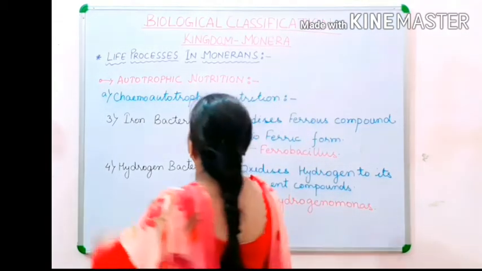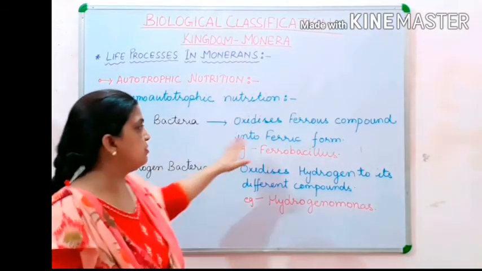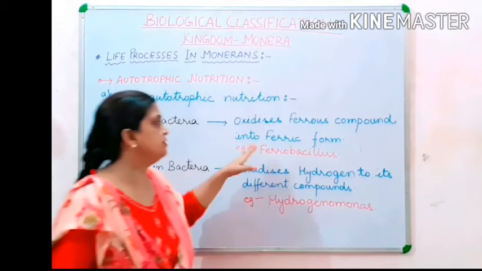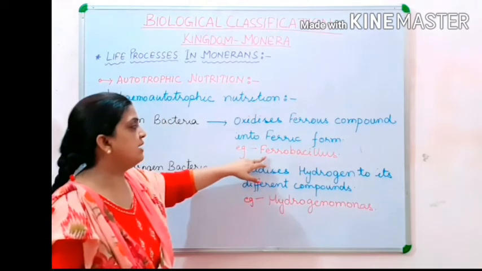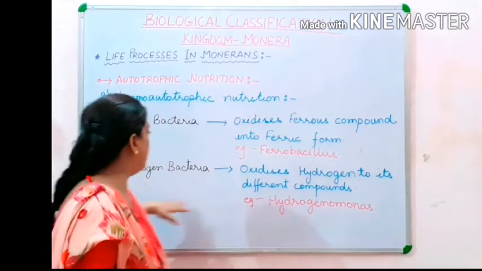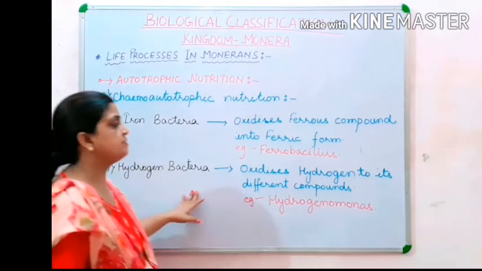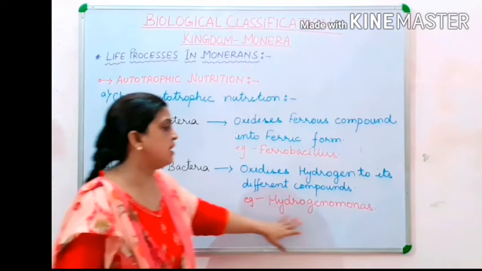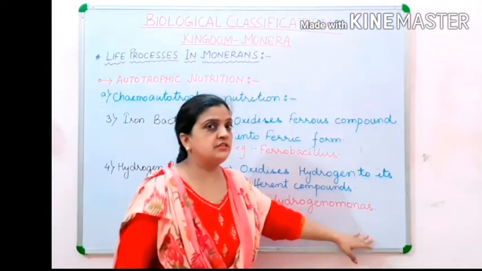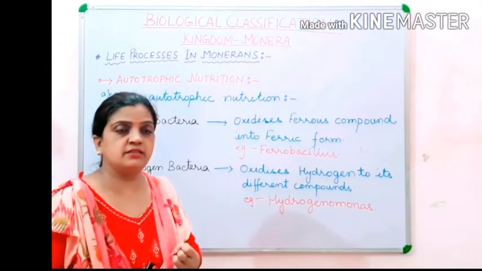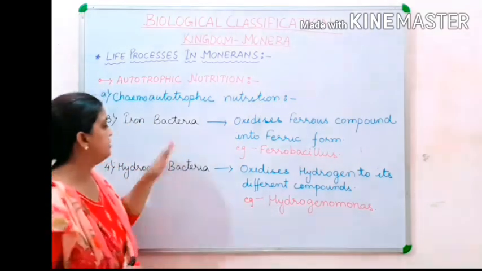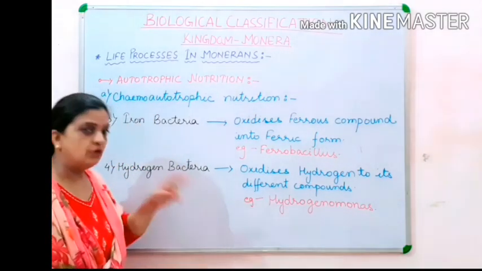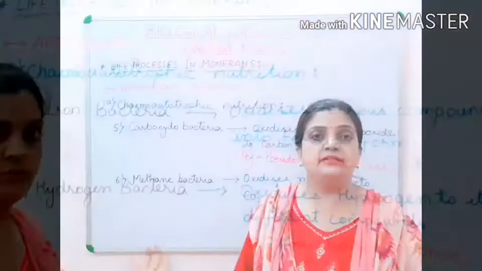So children, your iron bacteria helps in oxidizing ferrous compounds into ferric forms, and an example is Ferrobacillus. And your hydrogen bacteria helps in oxidizing hydrogen to its different compounds, and the example is Hydrogenomonas. Children, till now I have discussed nitrifying bacteria, sulfur bacteria, iron bacteria and hydrogen bacteria. Two more are left which I will be discussing.